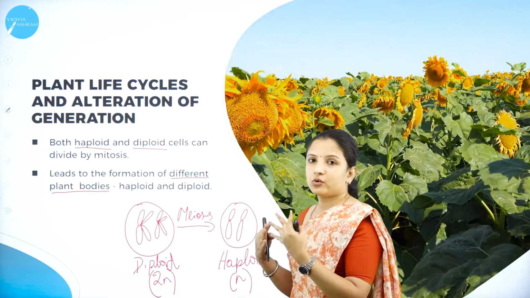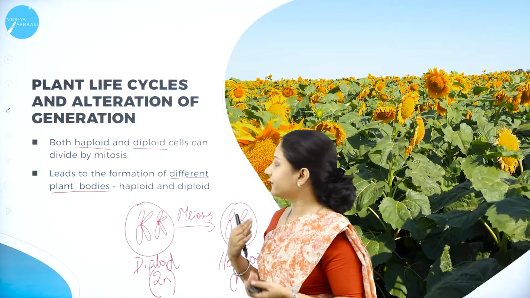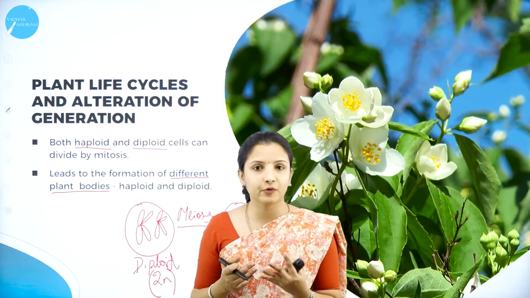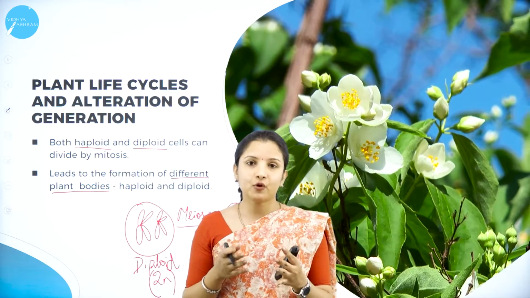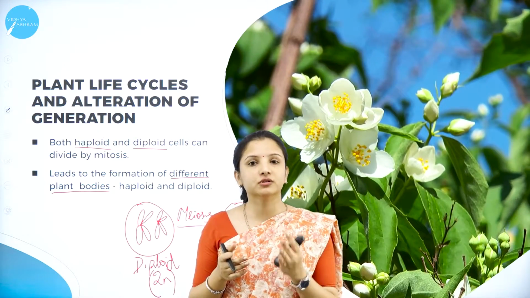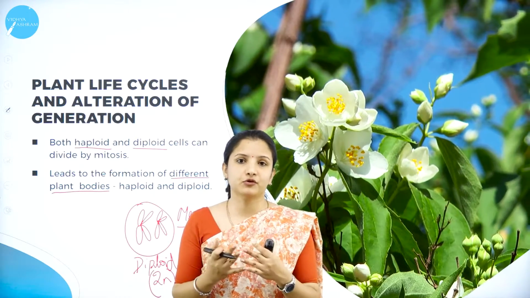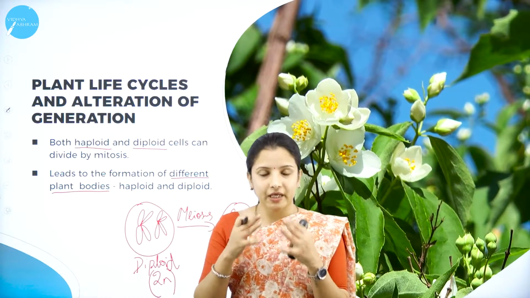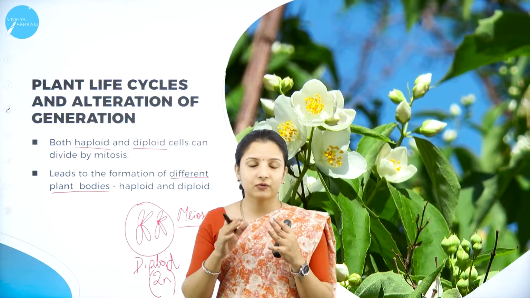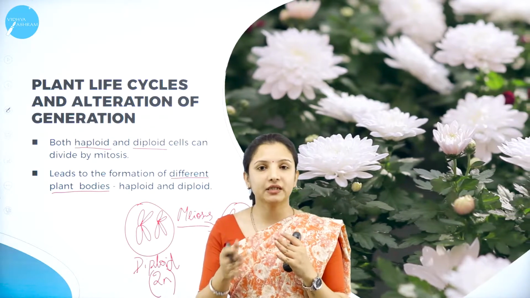And as I told you, I took the example of fern. So in fern, when you look at a fern, the main plant body of the fern is the sporophyte. So what are sporophytes? The plant body that bears the spore will be the sporophyte. Sporo means spores, phyta means plant, so sporophyte. And the main plant body will be the sporophyte, and the other organ, the one that produces the gametes, will be the gametophyte.